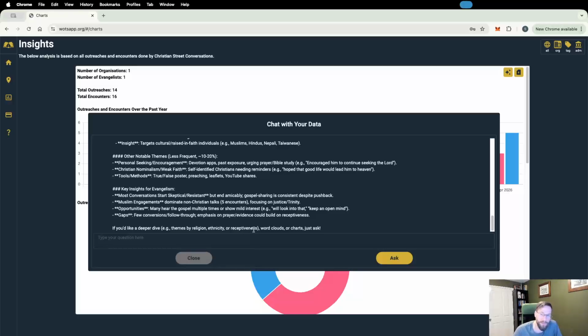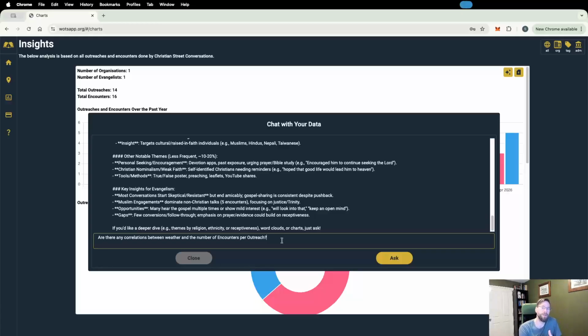But I'm going to prepare that third question that I'm going to be asking it, and that is, and the final one, you'll be pleased to know. There we go. Very basic question, but again, something that I don't have necessarily charts built for, and that is, are there any correlations between weather conditions and the number of encounters per outreach? In other words, is weather a factor with the number of encounters that we have when we start an outreach?